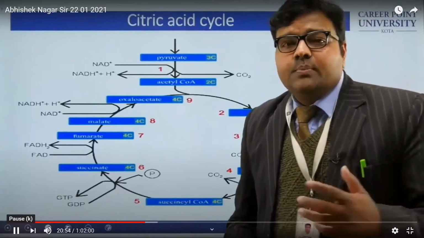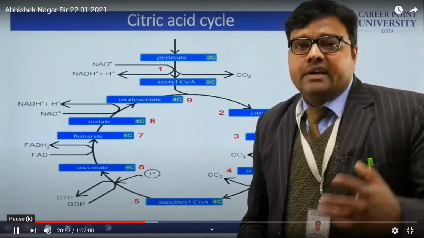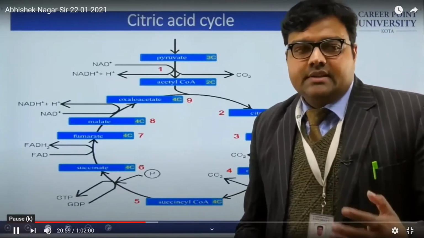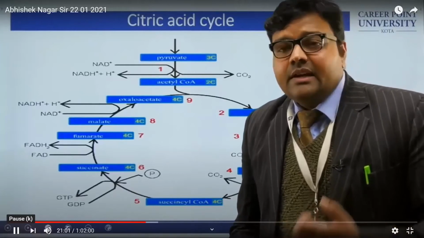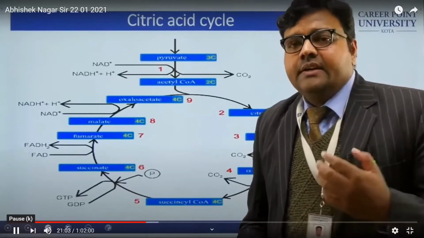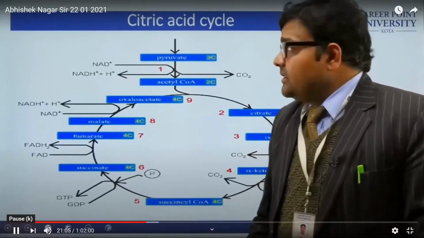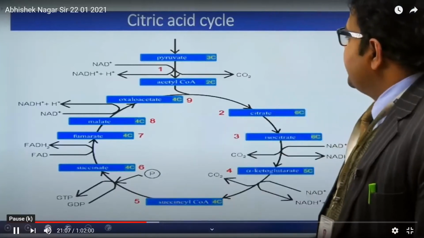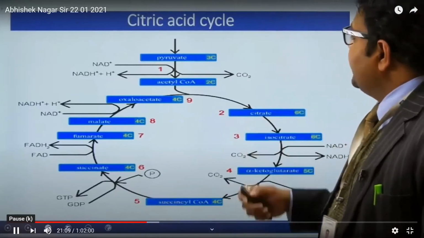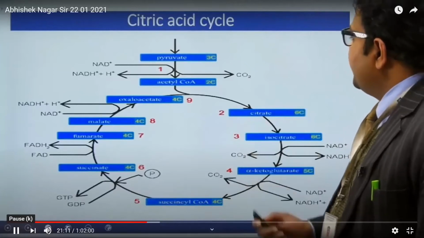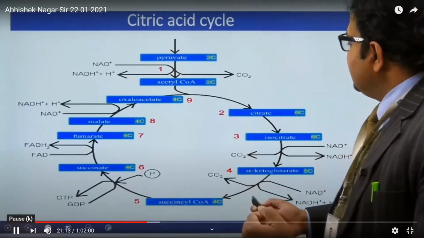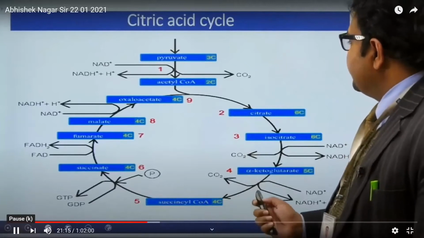Now the output of the glycolysis is what? A pyruvate. Pyruvate is the output of glycolysis. And it is going to participate in the citric acid cycle, as we are seeing. It is going to interact with acetyl-CoA, and it will convert oxaloacetate to citrate.